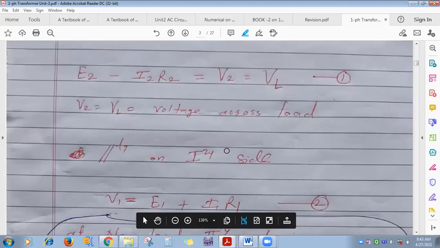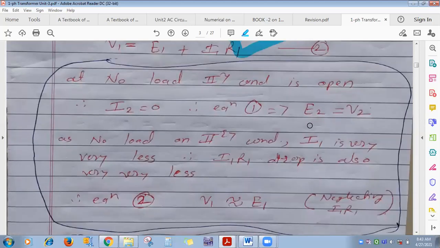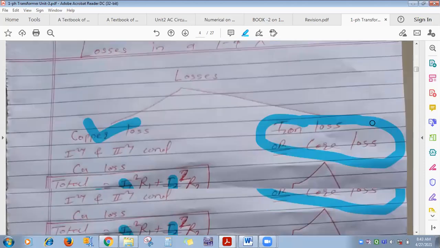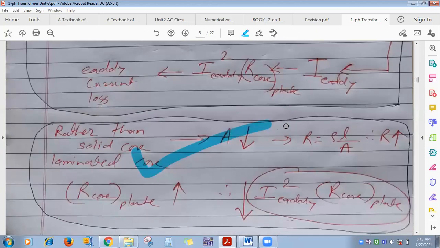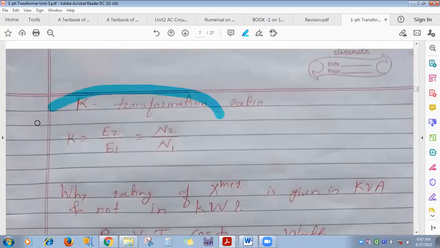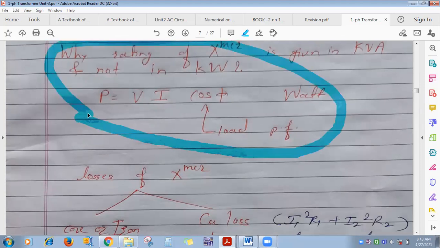Again, here voltage equation on primary, voltage equation on secondary, we have seen. At no load, I2 is 0, W2 is 0, E2 is equal to V2. This one we have seen. Based on losses, just now I told you what every point we have covered. I'm just revising here. Transformation ratio, based on this numericals we conducted, you will get asked numericals on this. V1 I1 cos phi 1 on primary, V2 I2 cos phi 2 on secondary.